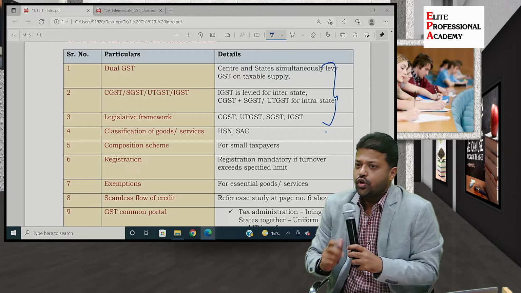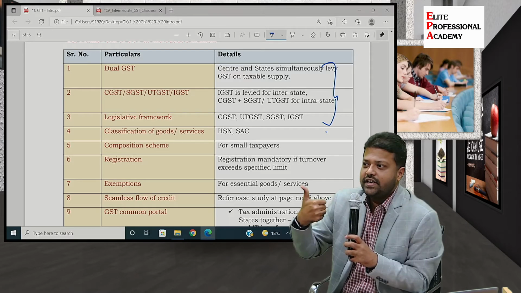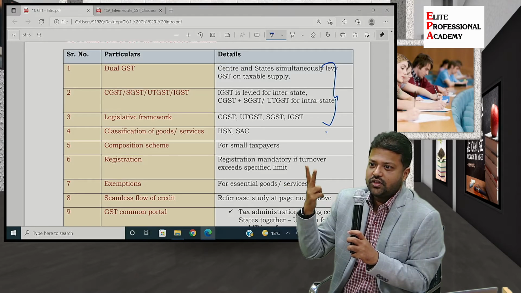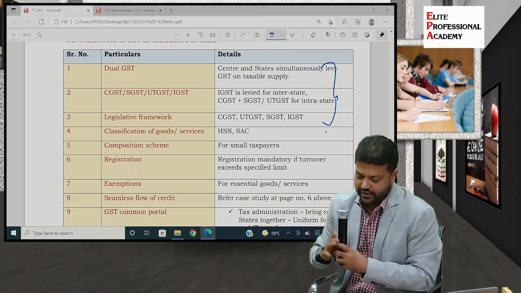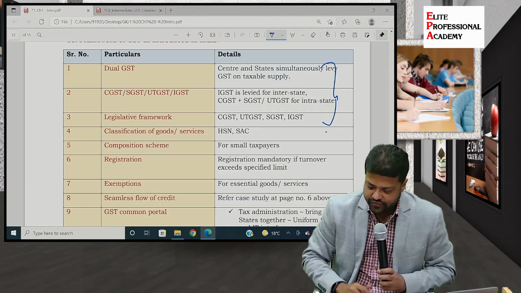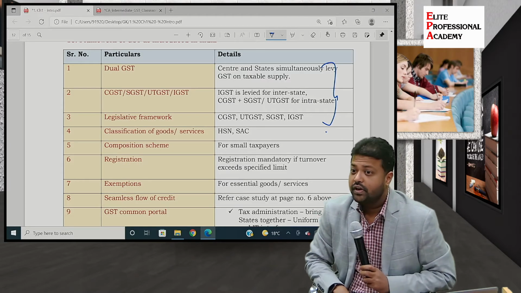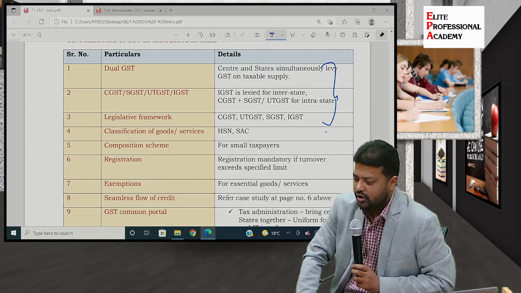The components of GST: C, S, U, I. It is either S or U and I. Okay. Now classification of goods and services. Who will explain this? Come on.